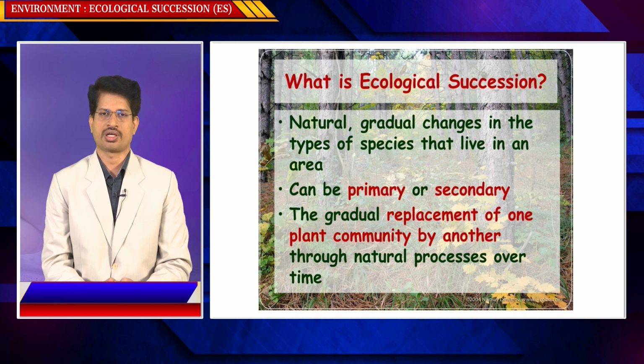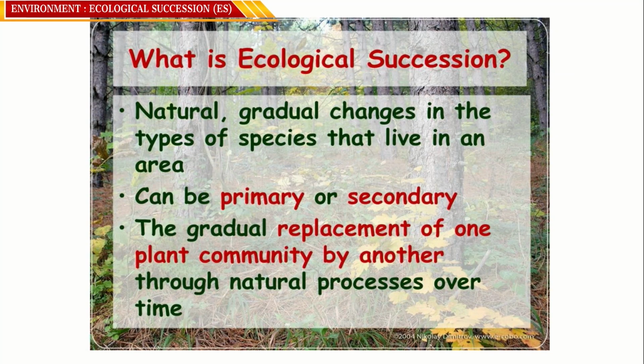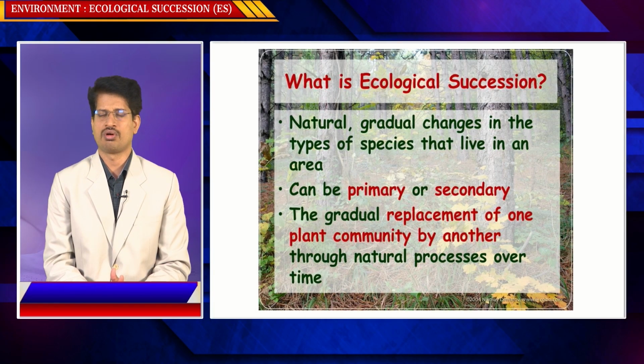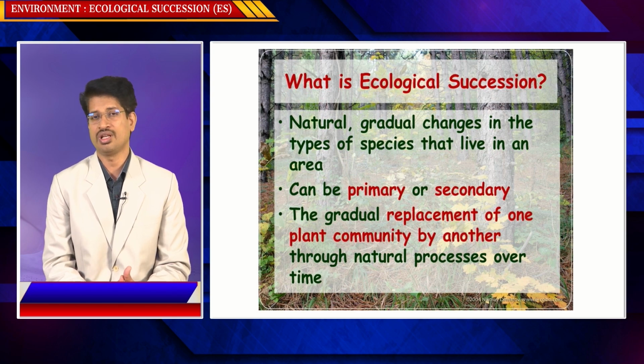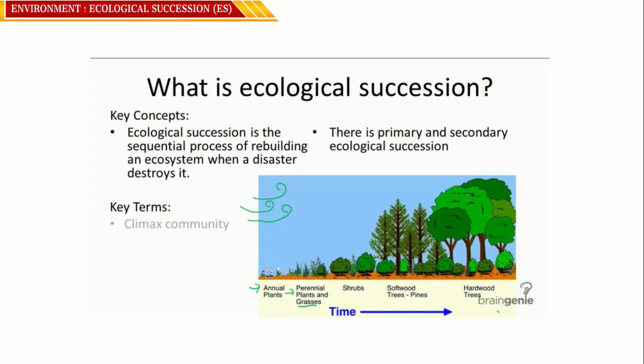It can be primary or secondary. Just now we have discussed that succession can be primary succession and secondary succession. It is the gradual replacement of one plant community by another through natural processes over time. This consumes time, in the sense of millions of years. Ecological succession is the sequential process of rebuilding an ecosystem when a disaster destroys it, in the case of secondary succession. There is primary and secondary ecological succession, as we have discussed.